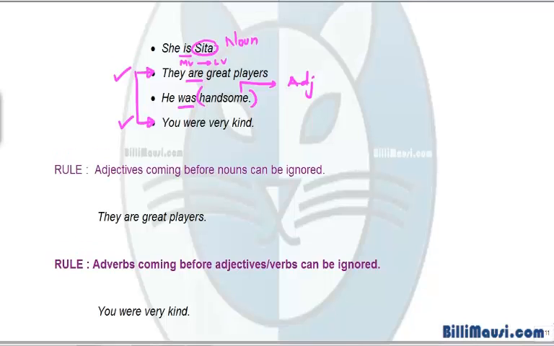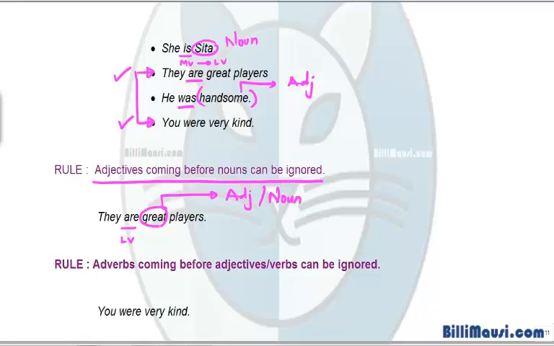Adjectives coming before nouns can be ignored. Let's see the sentence. They are great players. Are is the linking verb. So great, according to the stiff definition, should be an adjective or noun.